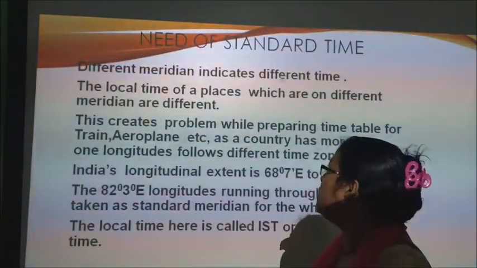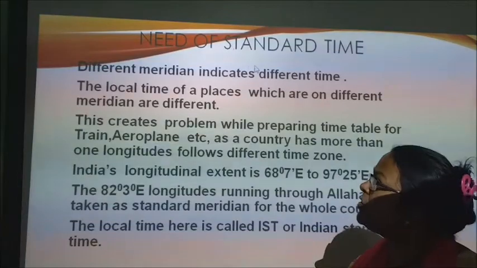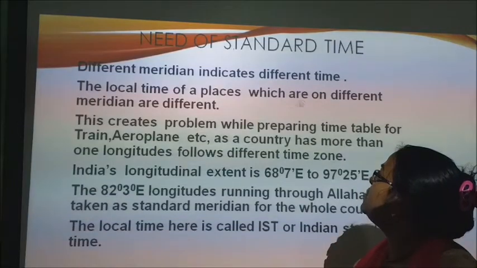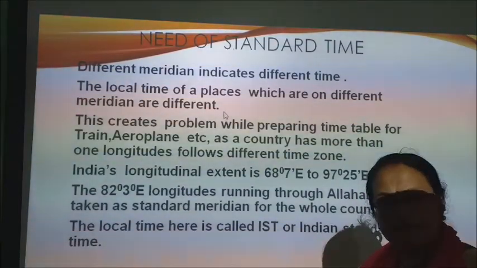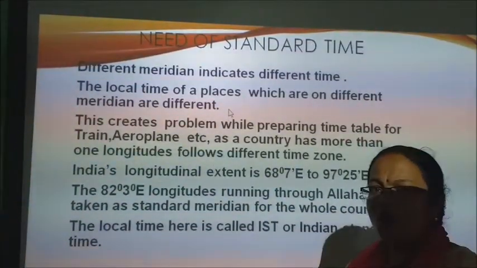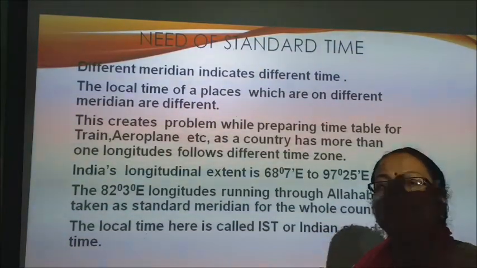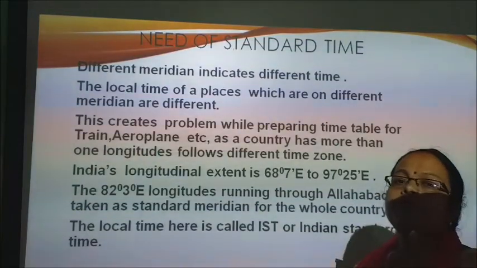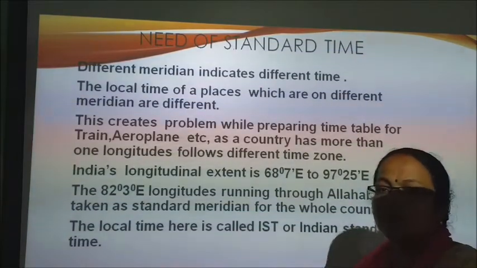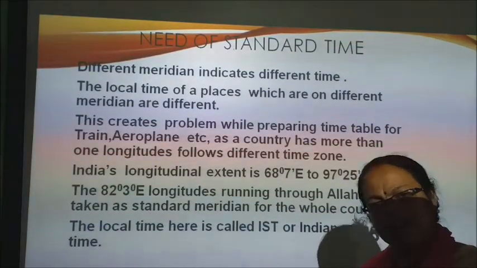Now what is the need of setting standard time, children? Why do we require standard time? हमको standard time की need क्यों है? So different meridians indicate different time. The local time of places which are on different meridians are different. Yes, different meridians have different time. If we are talking about India, the time which shows at Arunachal Pradesh is totally different from the meridian time shown by Gujarat, because different longitudes pass through them and they have different local times.